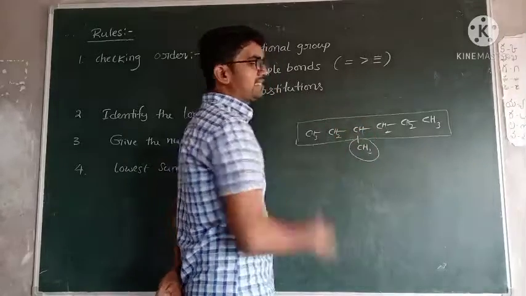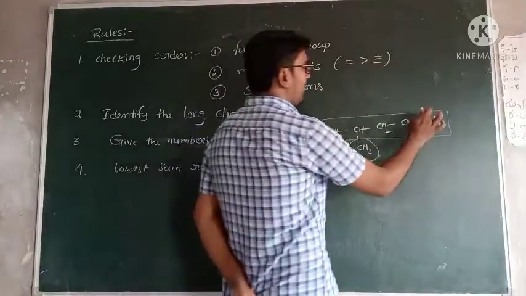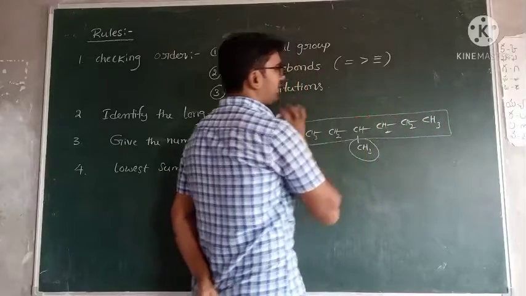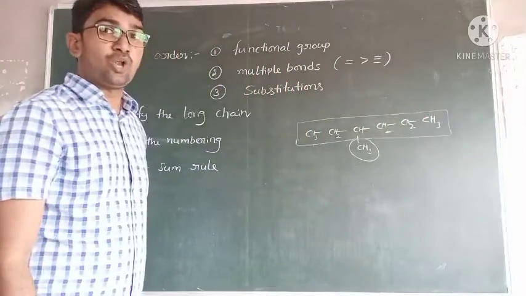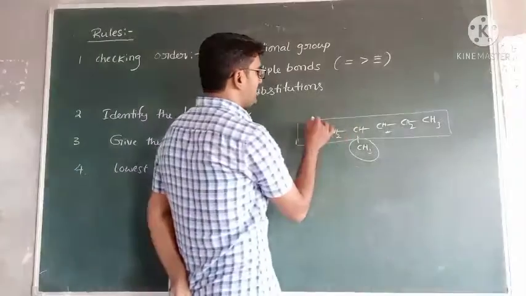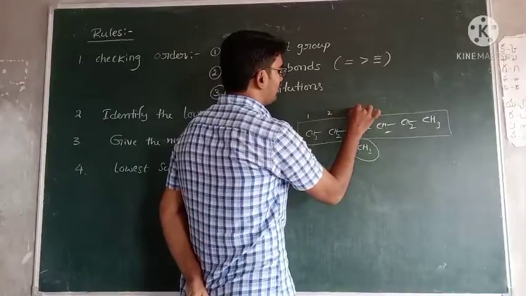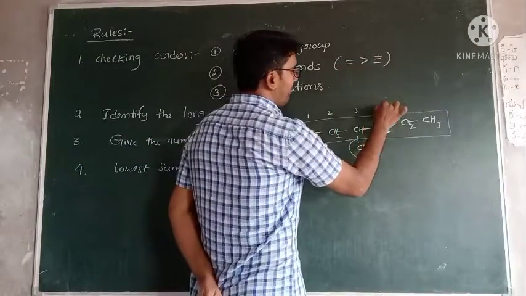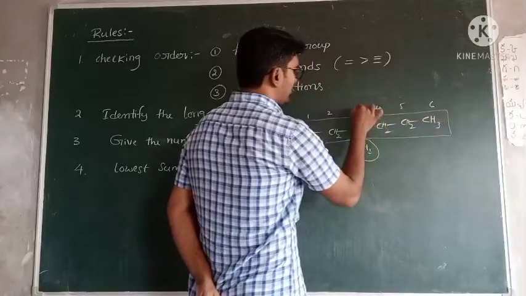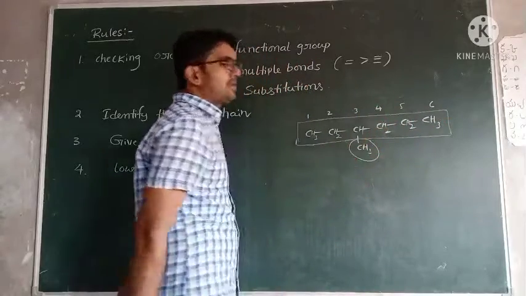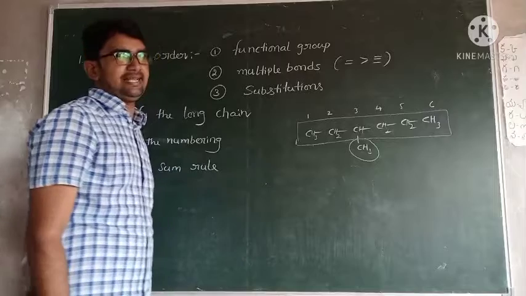From the other side, 1, 2, 3, 4th carbon. So which is the lowest one? From this side, the lowest one. So this is the numbering. 1, 2, 3. Okay? 4, 5, 6. So the substitution is attached to the third carbon.